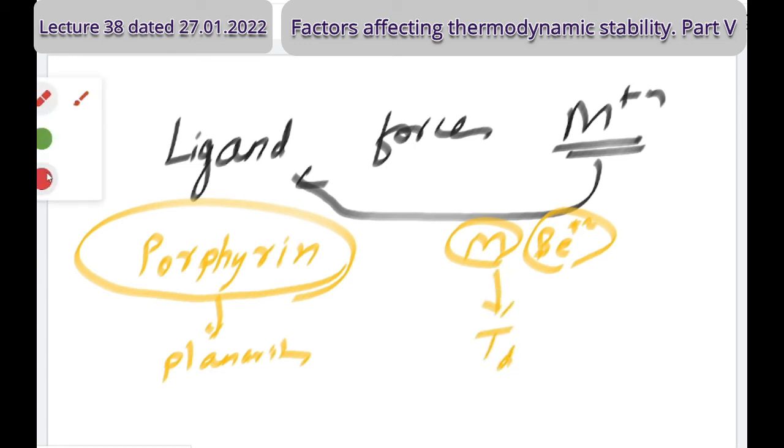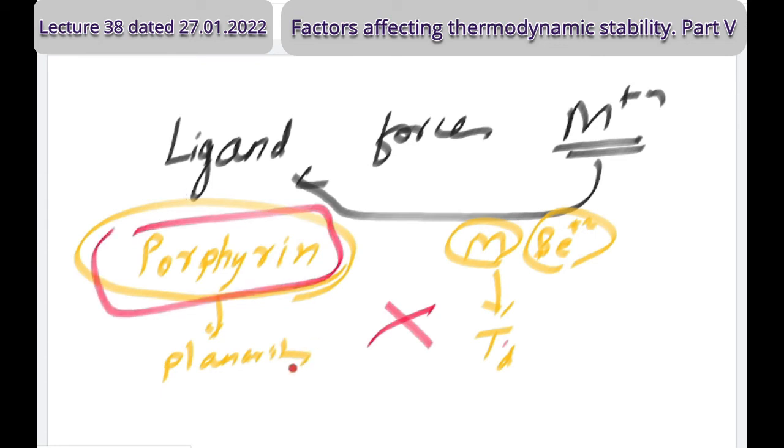So there is a dispute, there is a problem, and whoever dominates wins. If the metal dominates, the metal will settle the ligand, you do changes, you do align, and stress will be there. But if the ligand is strong, giant, powerful, it will compel the metal to be square planar. Its want is tetrahedral, but it will align in square planar. It is a forcing.